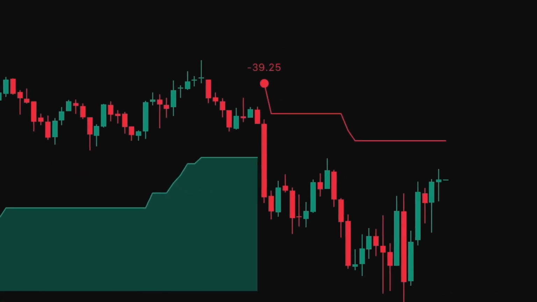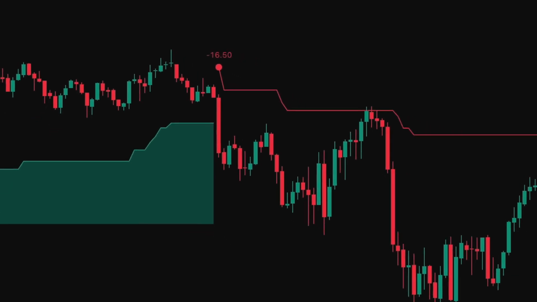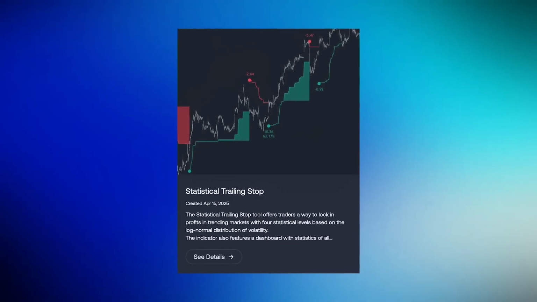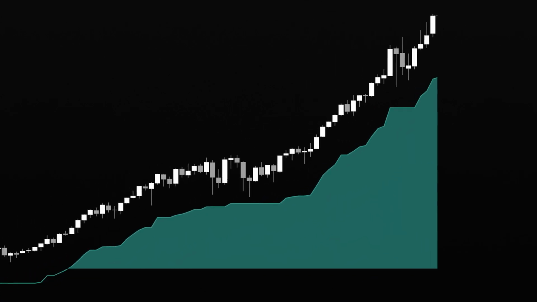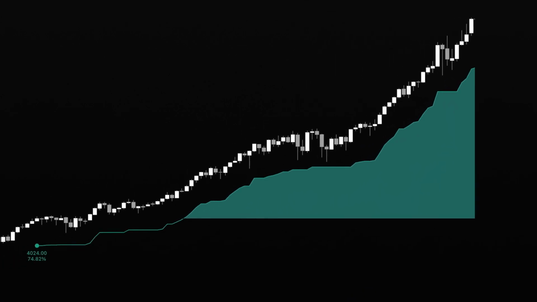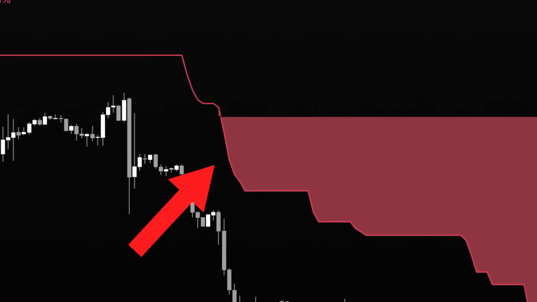A stop loss needs to evolve with market conditions, not just react, but respond intelligently to the current state of volatility. And this is an indicator designed with that principle in mind. Once added to your chart, the indicator immediately goes to work, drawing a real-time trailing line that adapts as the market moves. The indicator will be green during bullish trends and red during bearish ones. It automatically tightens or widens based on market conditions.